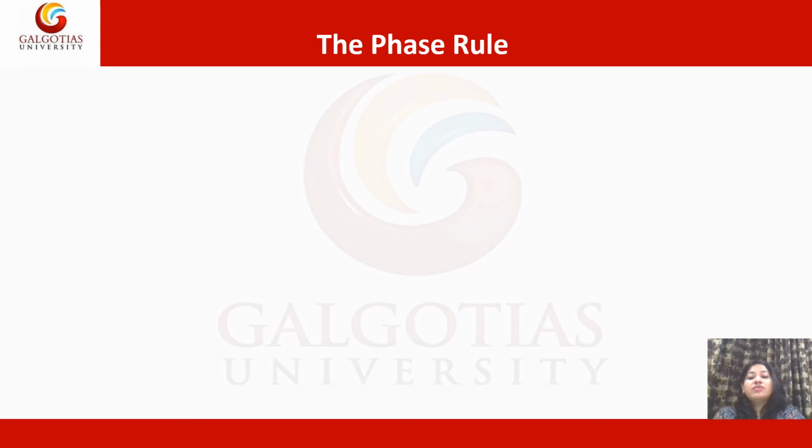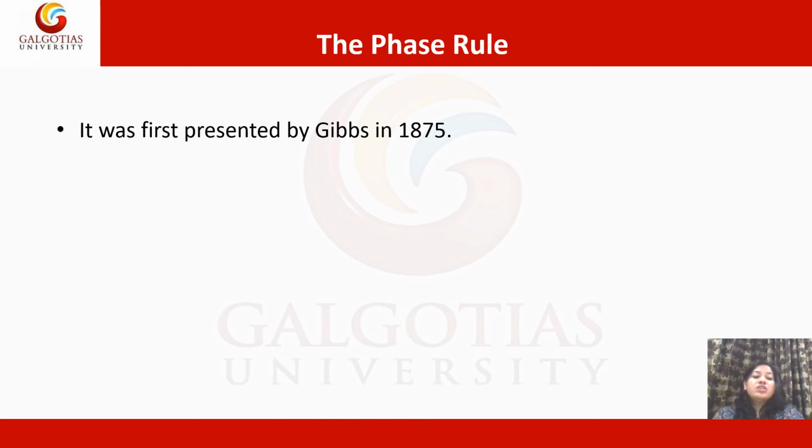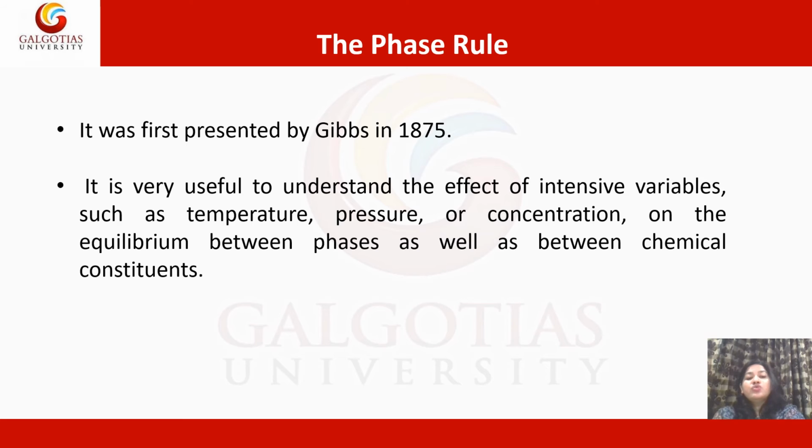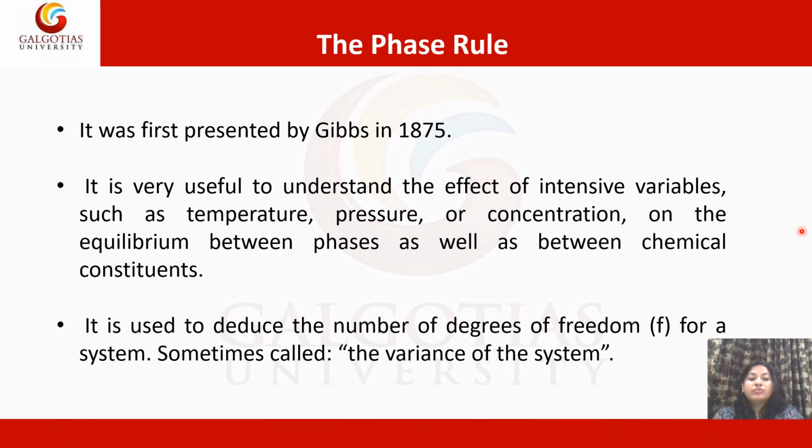Now, we discuss the phase rule. It was first presented by Gibbs in 1875. It is very useful to understand the effect of intensive variables such as temperature, pressure, or concentration on the equilibrium between the phases as well as between the chemical constituents. It is used to deduce the number of degrees of freedom, that is F, for a system. Sometimes it is called the variance of the system.